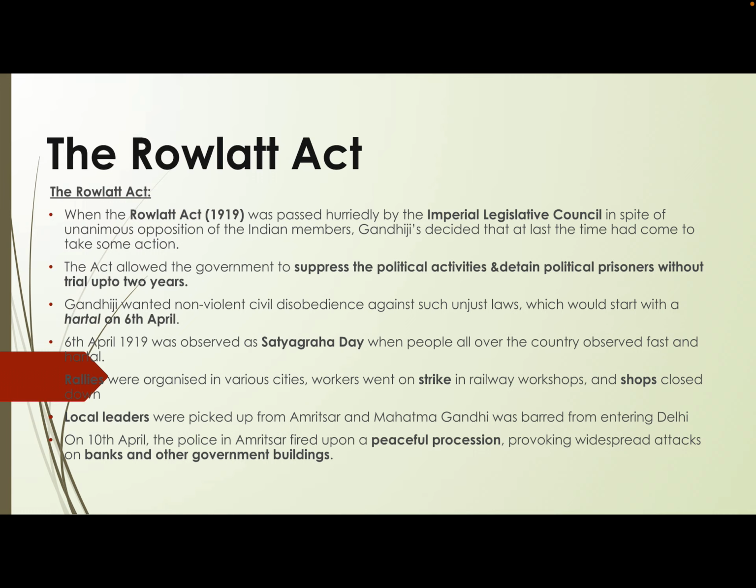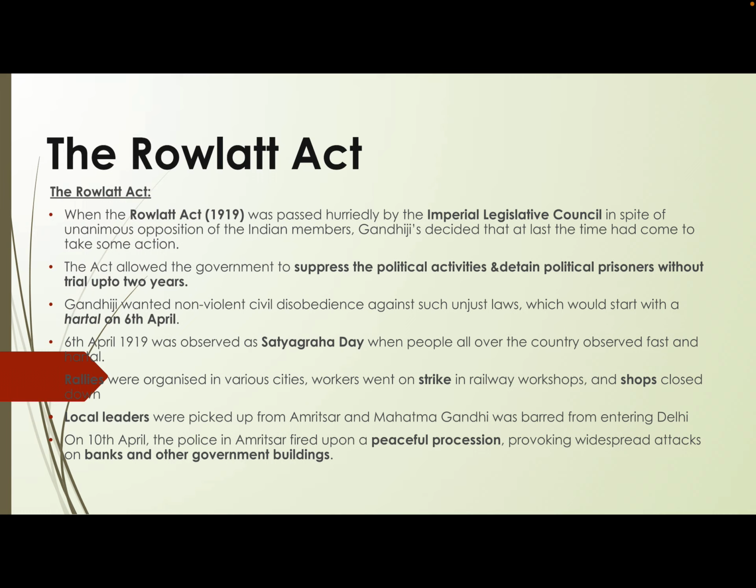And when all this happened, people were absolutely surprised. Surprised in the sense of the way they were treated, because they were just the participants in the peaceful procession. And then that provoked the people, that provoked the participants. In return of that, what did they do? They attacked the governmental buildings and the banks. So I hope this slide is clear to you.